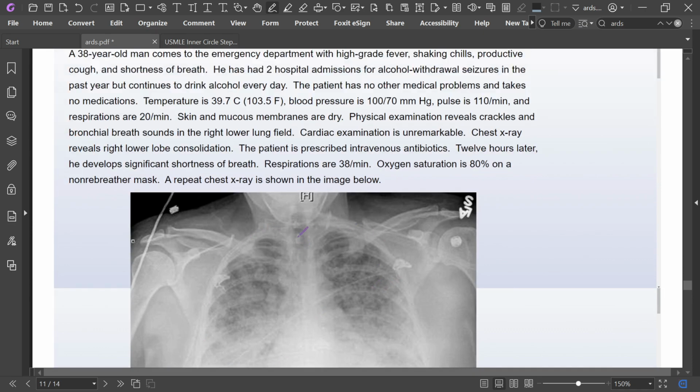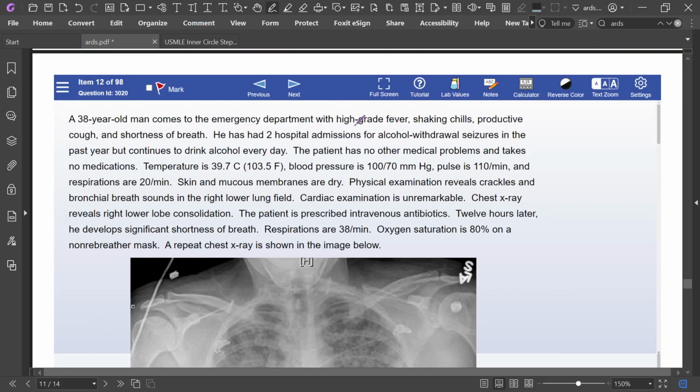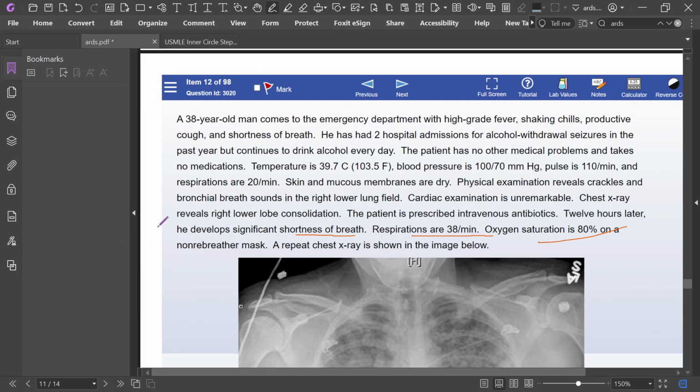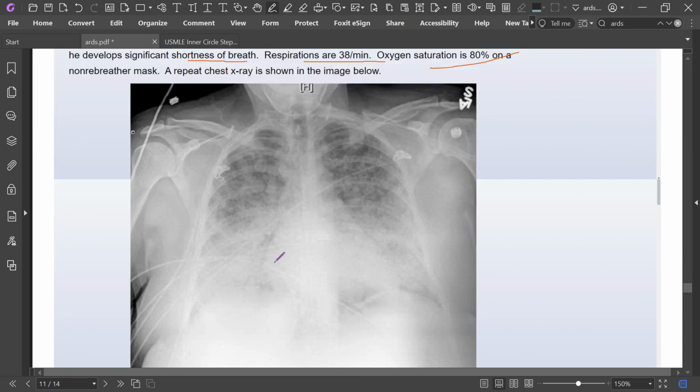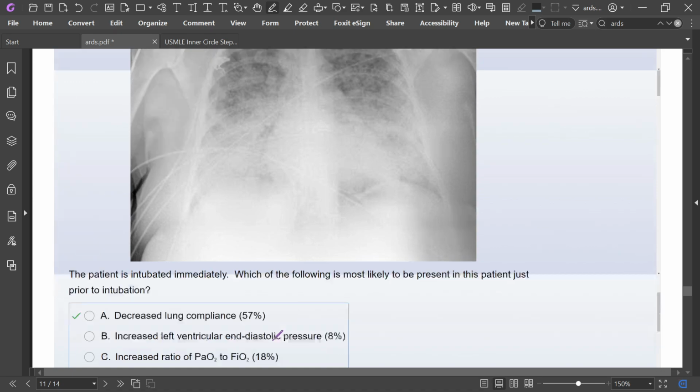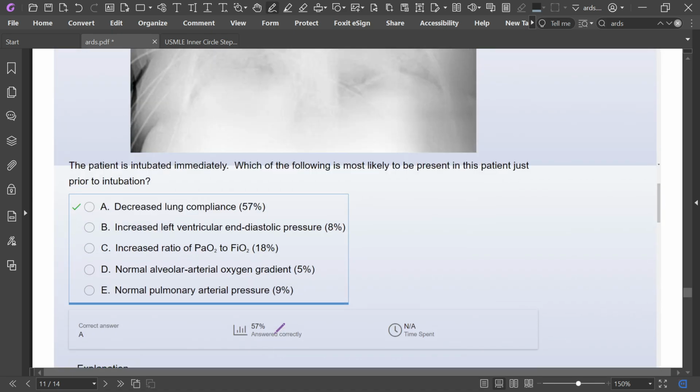This X-ray looks like, okay, I'm reading this stem: shortness of breath, alcohol withdrawal, chest X-ray, IV antibiotic. Twelve hours after, he developed shortness of breath, respiratory rate is higher, oxygen saturation is 80% on non-rebreather. So it looks like ARDS.